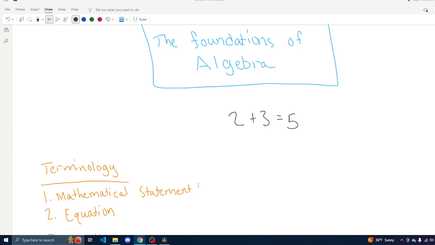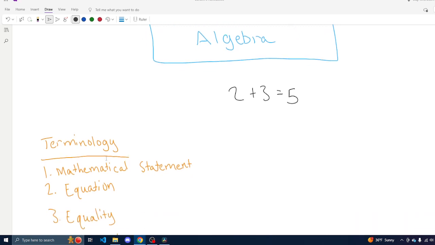Our above statement is an example of an equation. An equation is a mathematical statement that claims the equality of 2 expressions. Our expressions make up the left and right halves of the equation, and they are split by an equal sign. In the example above, our expressions would be 2 plus 3 and 5. And here we see our equal sign or equality sign in the middle.